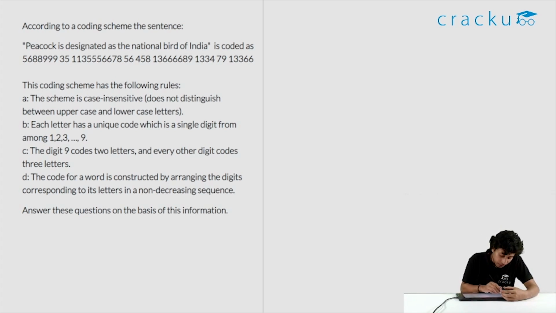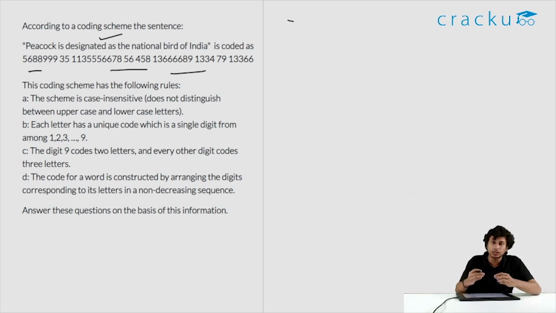Let's try to solve it. According to a coding scheme, the sentence "Peacock is designated as the national bird of India" is coded as this big number. First of all, you need not write down this entire thing. Many students write down "Peacock is designated as national bird of India" and then the sequence. That itself will take you about 1 minute. As and when you are solving, you can write down what is required and try to deduce. Or if you feel this is optimal for you, you can do it that way also.